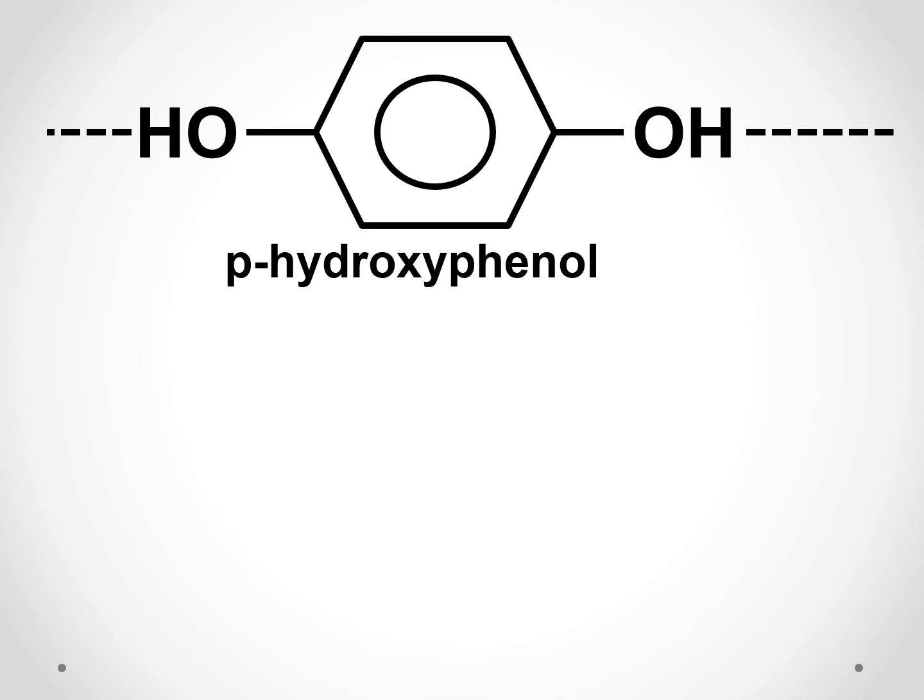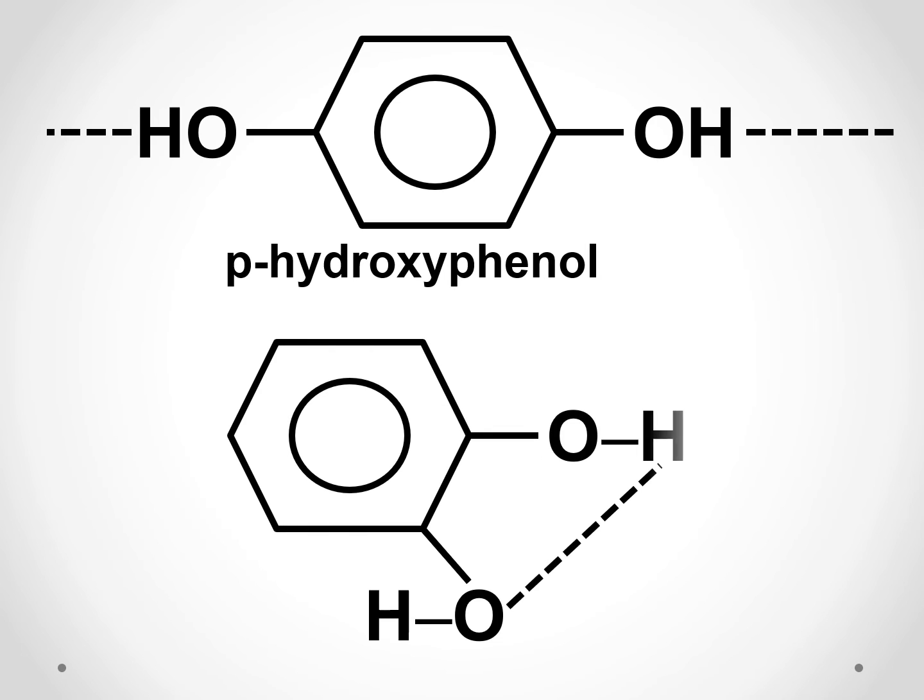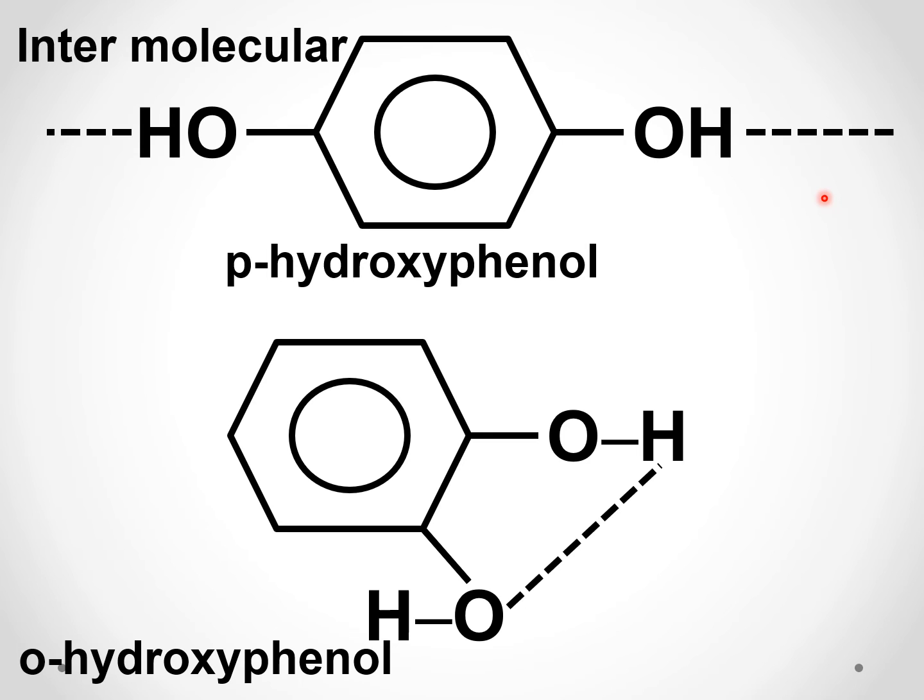Now this is para-hydroxyphenol and this is ortho-hydroxyphenol. In para-hydroxyphenol, you can see these dashed lines, they represent hydrogen bonding, and this OH group is hydrogen bonded to the OH group of the next molecule. That is called intermolecular hydrogen bonding. Whereas in ortho-hydroxy, you can see in the same molecule itself, these two OH groups are linked together with a weak hydrogen bond. That is called intramolecular hydrogen bonding. So two types of hydrogen bonding are there, intermolecular and intramolecular.